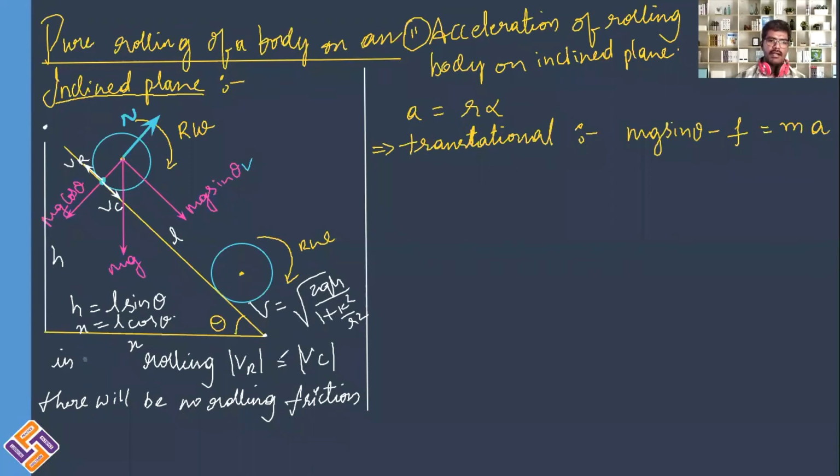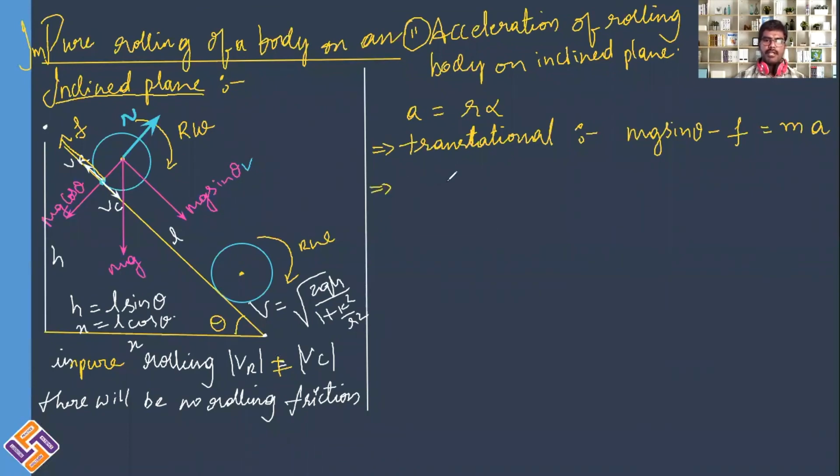Magnitude of VR and VC is not equal. So this is impure rolling, right? Now there will be a frictional force acting at the point of contact if it is impure rolling. There will be a frictional force F opposing here. So in translational motion, downward force is mg sine theta, upward force is frictional force F, which should be equal to mass into acceleration of the body which is falling down.